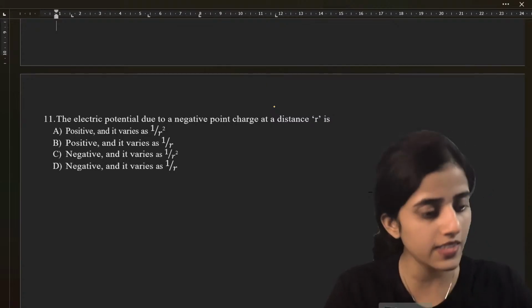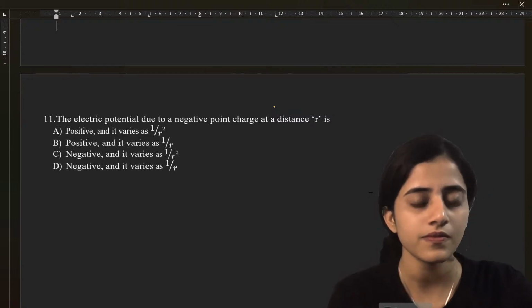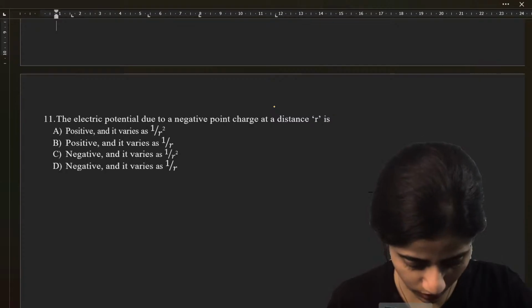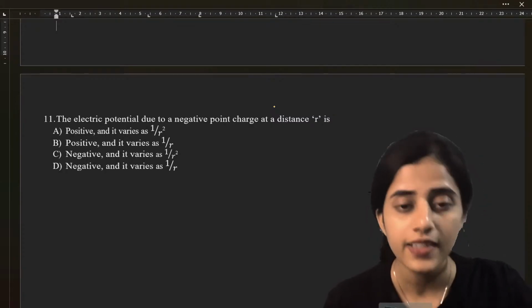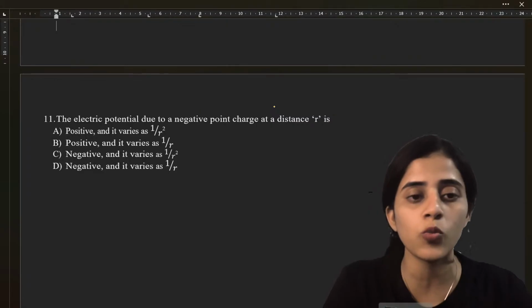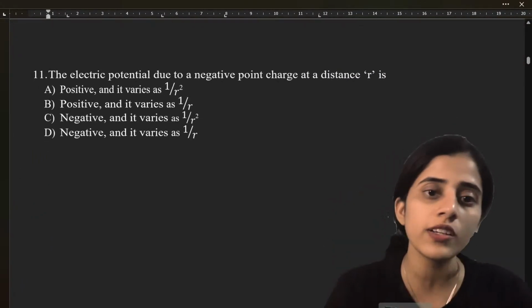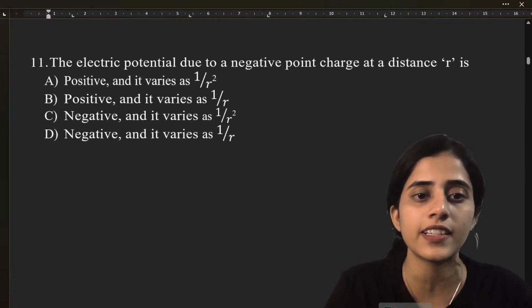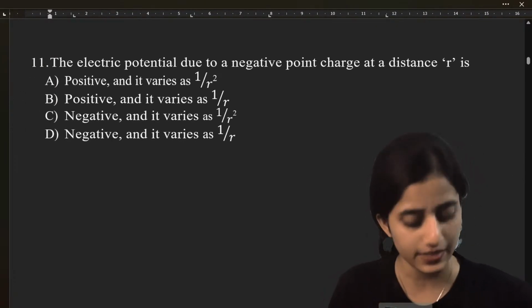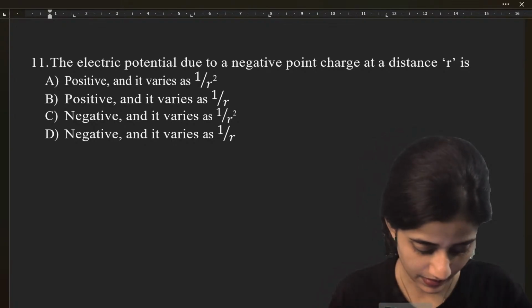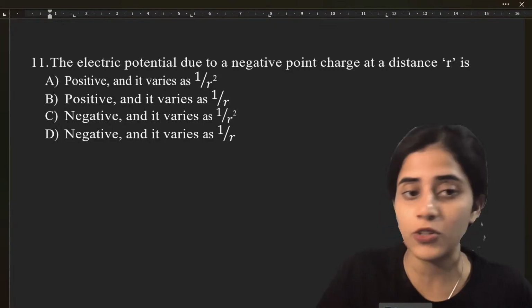Okay. What is the answer? Ma'am, full blur. Is it fully blur? It was blur on mine also. What you can do is increase the quality of your video. If it's auto, increase the quality of the video. I think that is why it shows blur. Because now it's not blur on my device. Is that fine?